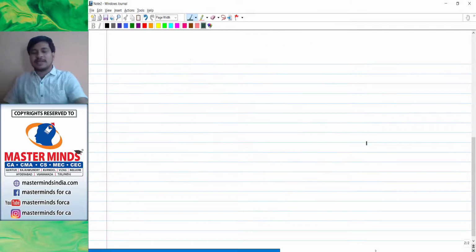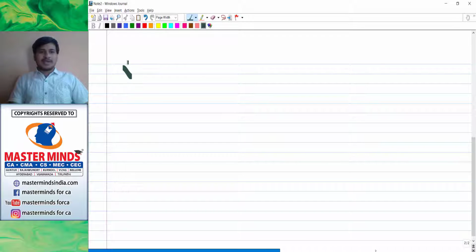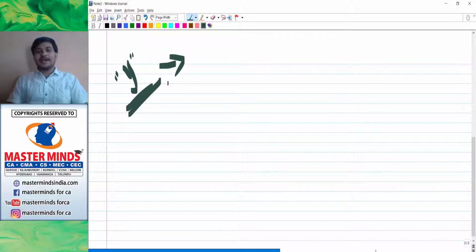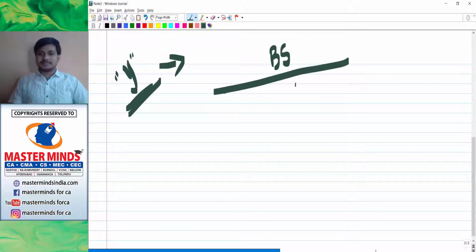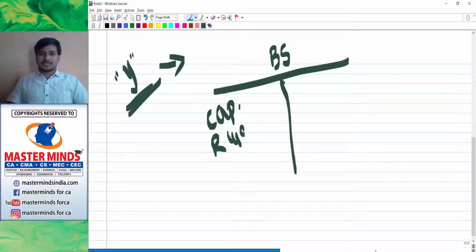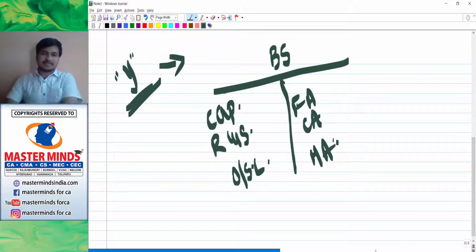So now moving on ahead. Sir, why is reconstruction done? In a simple word, reconstruction is done if its position is not holding good. If the company's position is not holding good, we will be doing reconstruction. To tell you, say for example, this is the balance sheet of a company. Likewise, we are having capital, reserves and surplus, outside liabilities, fixed assets, current assets, miscellaneous assets.